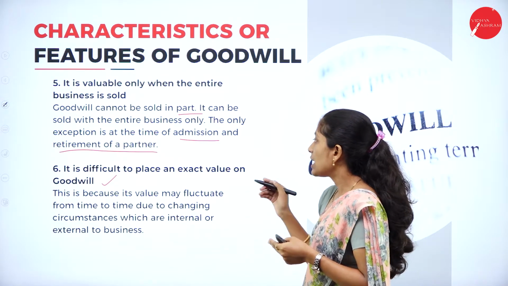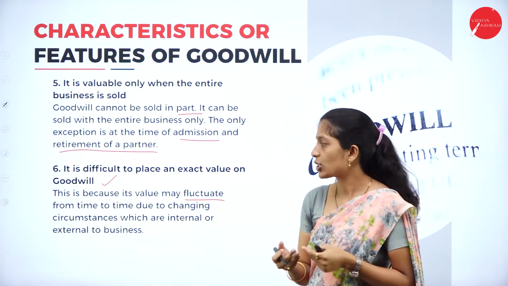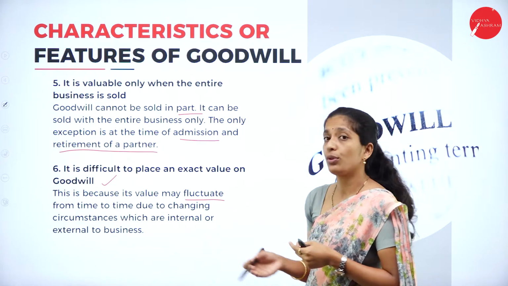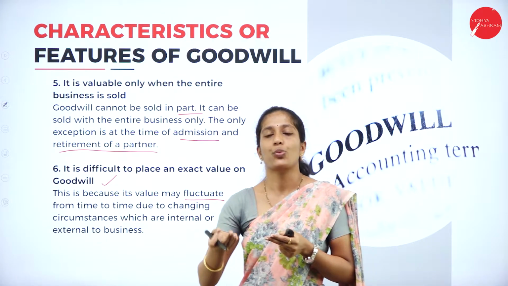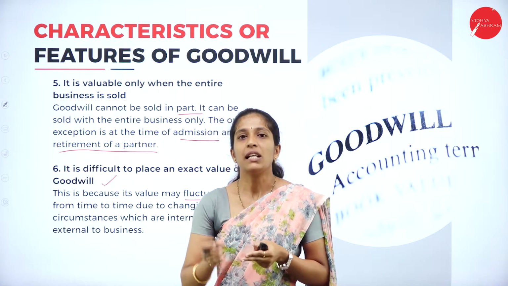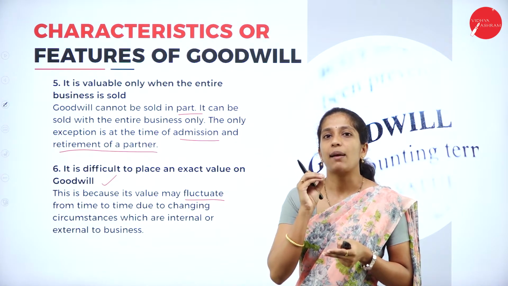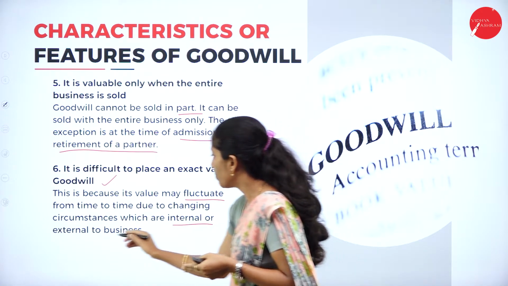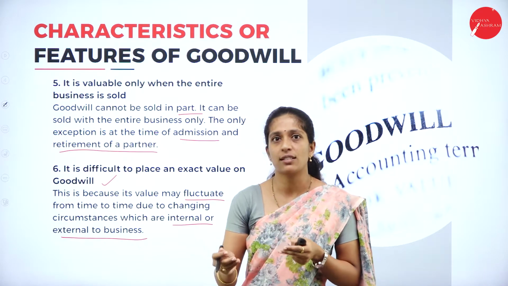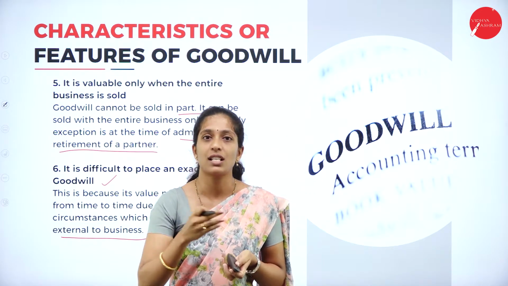This is because its value may fluctuate. As I told, its value keeps on fluctuating from time to time due to changing circumstances. So there are a number of circumstances where the value of goodwill will be changing. So we cannot point out an exact amount on goodwill, whether the circumstances are internal or external to the business. Whatever the circumstances, the value of goodwill keeps on fluctuating depending on that environment.